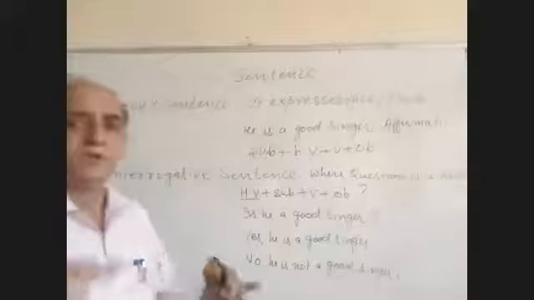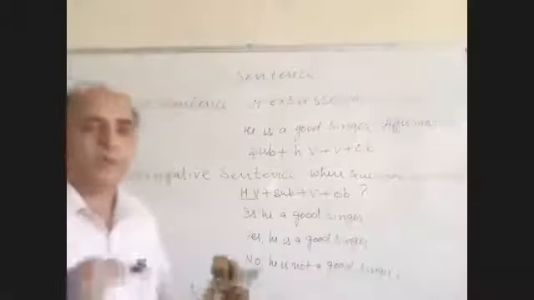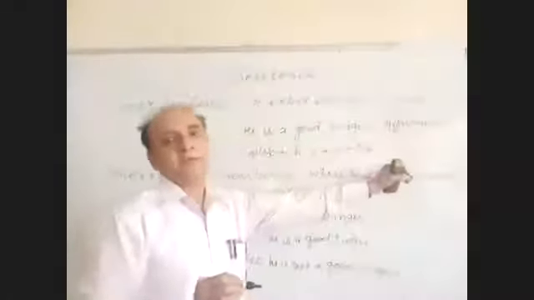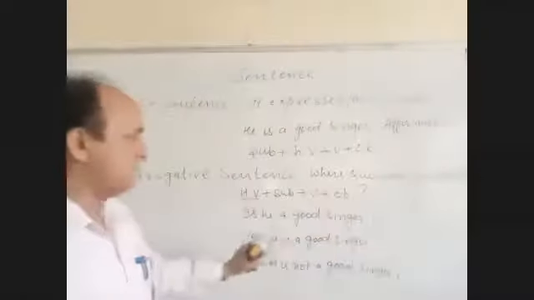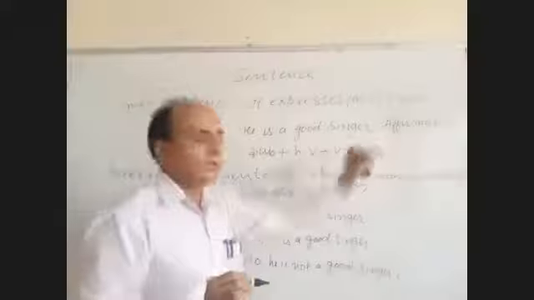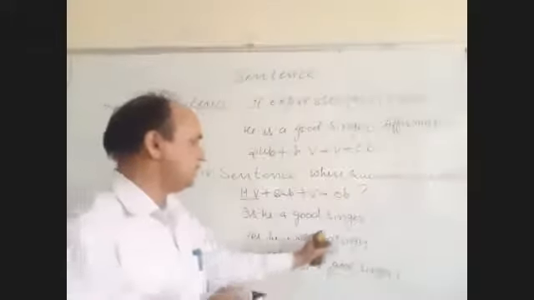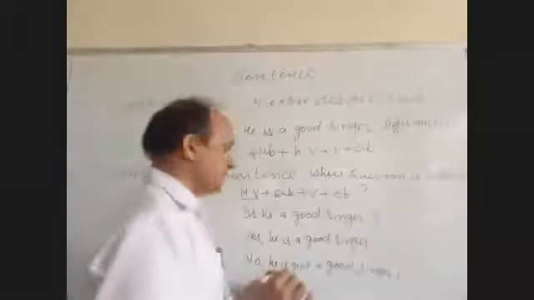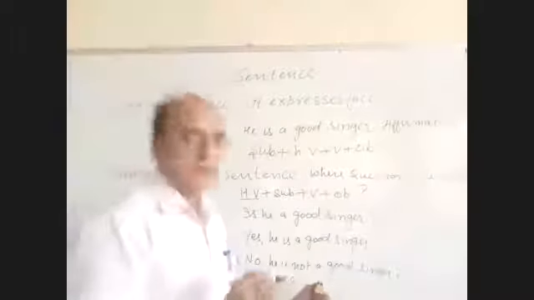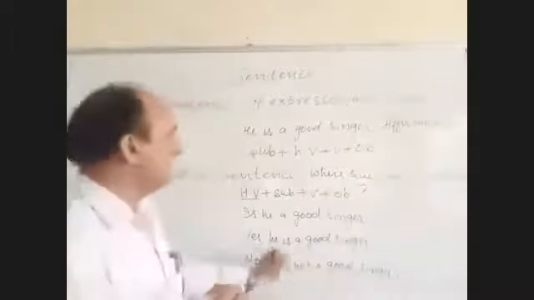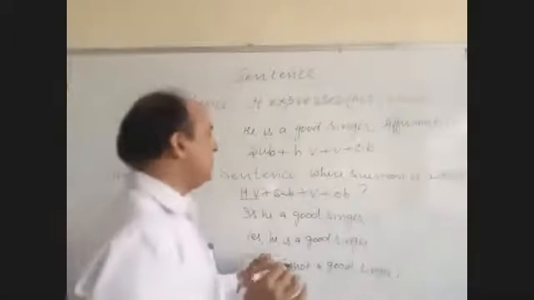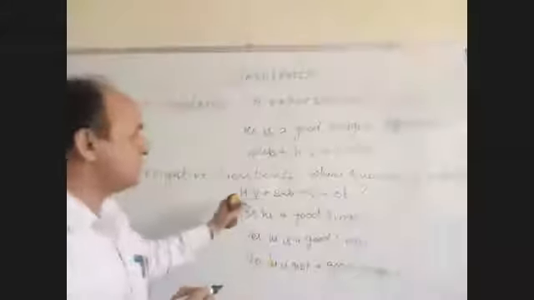We want to confirm which category, whether affirmation or negation. If your answer is affirmative, you write yes, he is a good singer, the positive sentence. If your answer is no, then you write the negative sentence. I think you already discussed the formation of the sentence.